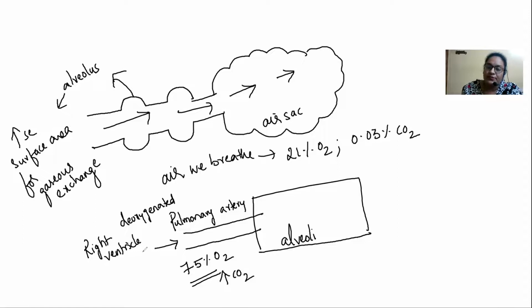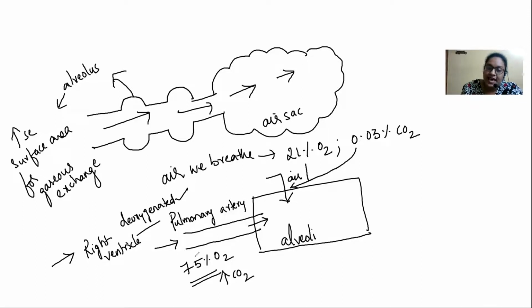Because as you know, children, oxygen in the transported oxygenated blood will be utilized in the cellular respiration, and this blood is coming from the different parts of the body, poured into the right ventricle, and that will be the deoxygenated blood, where the oxygen was used in the cellular respiration and carbon dioxide was added, so we call it deoxygenated. Such blood is entering into the alveoli. So in the alveoli, every time you're breathing in, the air you're breathing in contains 21% oxygen and 0.03% carbon dioxide.